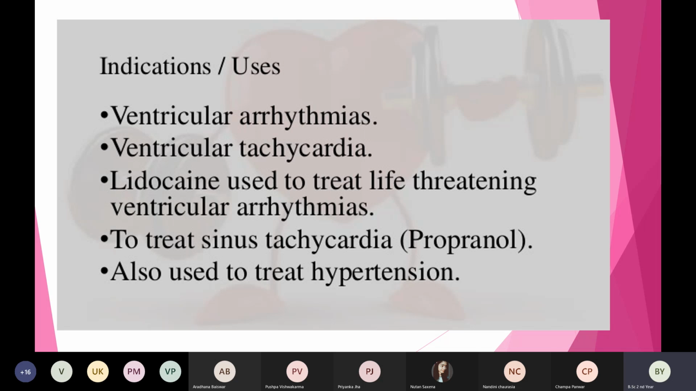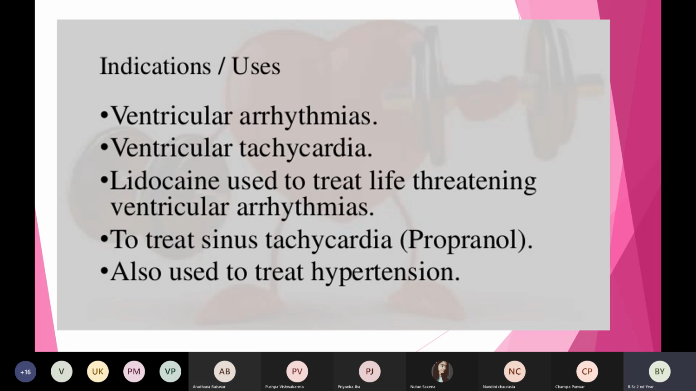When should we give anti-arrhythmic agents? First of all, in patients suffering from ventricular arrhythmias. Ventricular arrhythmia comes from the word ventricles. There are two ventricles, the right ventricle and the left ventricle. Where are they present, up or down? Who can tell me? Are ventricles located in the upper portion or the lower portion of the heart? Ma'am, lower portion of the heart. Yes, it is present in the lower portion of the heart.